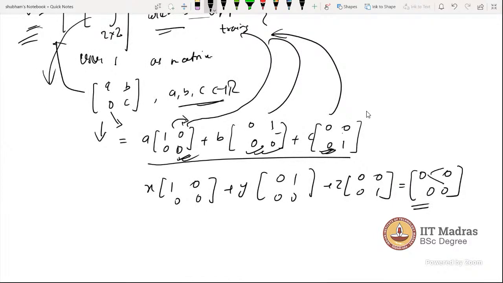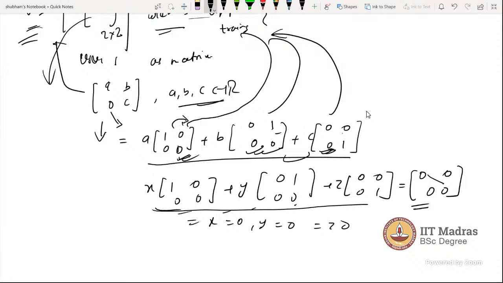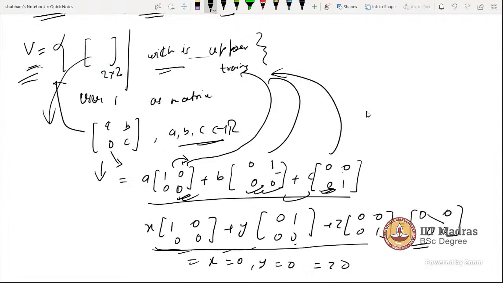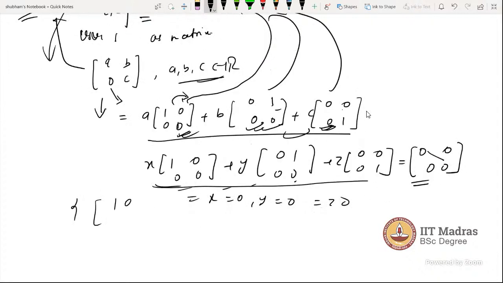Solving and comparing, you get x = 0, y = 0, z = 0. So these three vectors are independent and span the whole space. That means this collection is a basis of the upper triangular matrices.